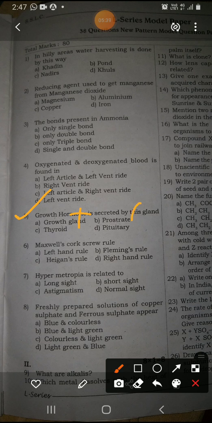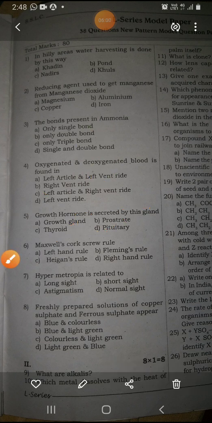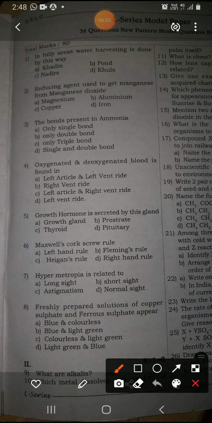Prostate gland is also wrong. Thyroid is also wrong. Option D is pituitary. The pituitary is the gland which secretes the growth hormone. So option D is the right answer. Got it?